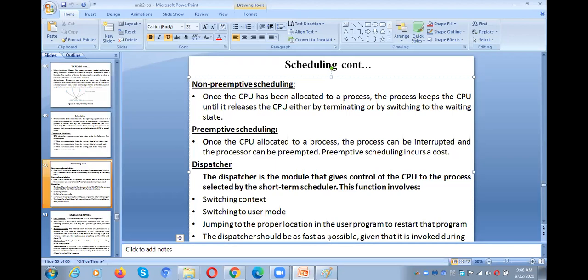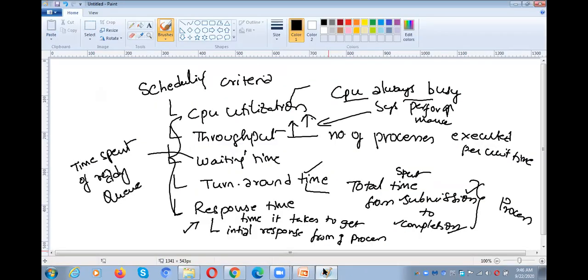Whenever we are moving from the waiting state to the ready state, the same process needs to be allocated to the CPU again. That means this process has to move from the ready state to the running state. I already told you this when we discussed the process states. In the process life cycle, the process moves from one state to another. When it goes from the running state to the waiting state, after the IO operation the process goes to the ready state, from waiting to ready. Again, it will be assigned to the CPU for execution.